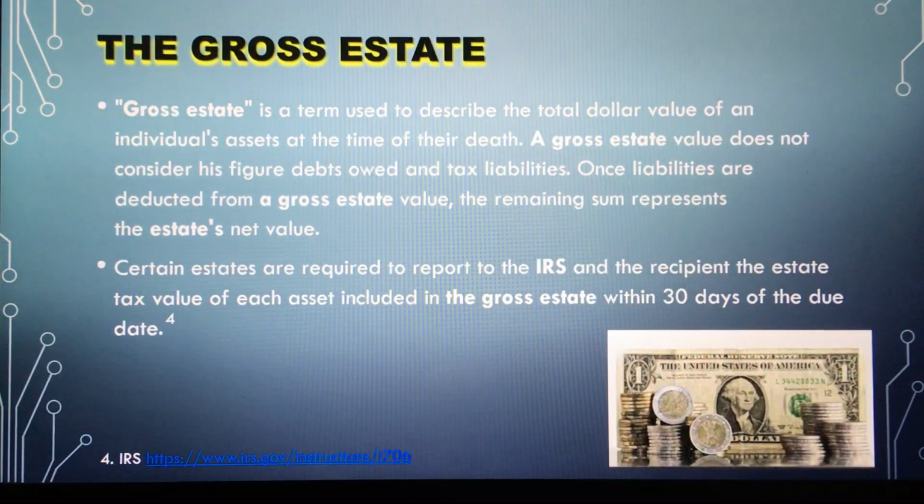The gross estate. Gross estate is a term used to describe the total dollar value of an individual's assets at the time of their death. A gross estate value does not consider debts, owed, and tax liabilities.